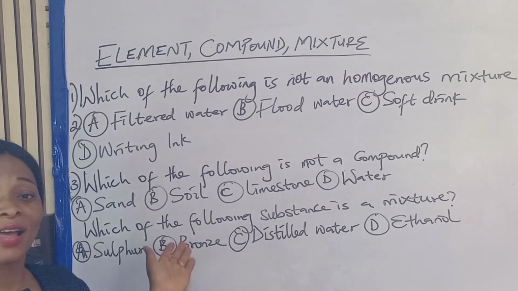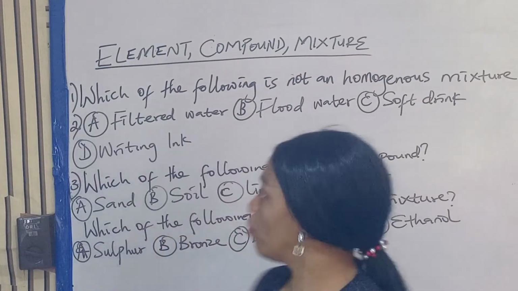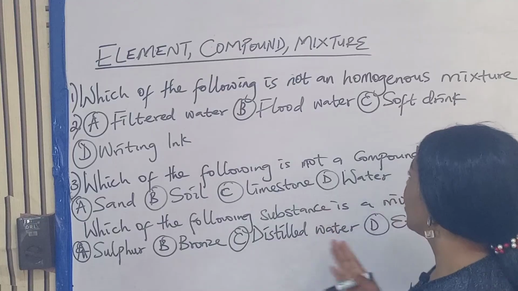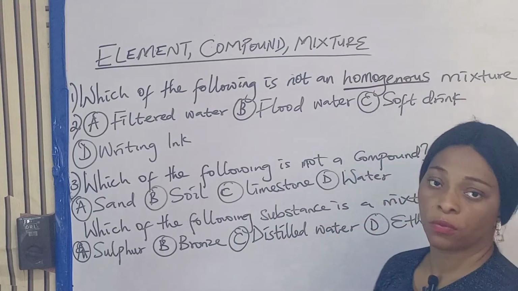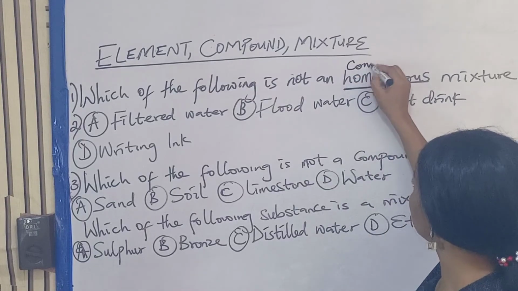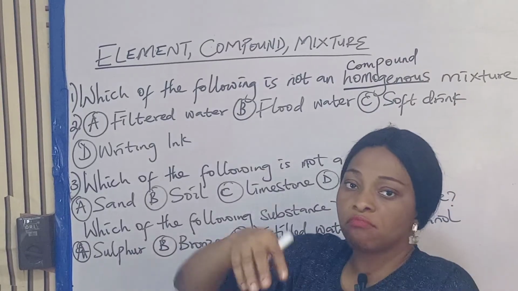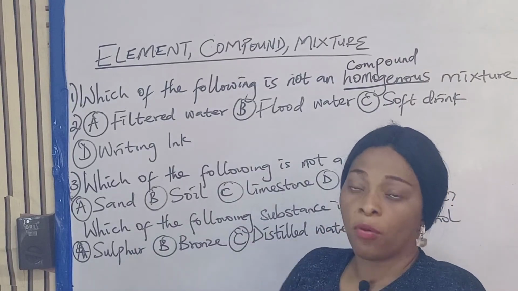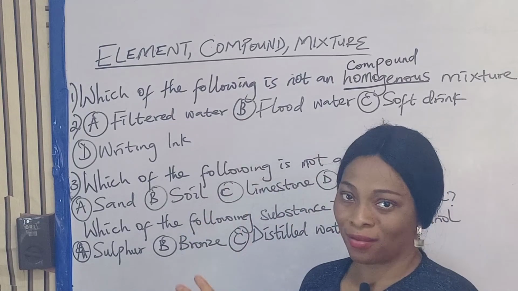Okay, so let's look at some of these past questions over the years. Number one, which of the following is not a homogeneous mixture? What is homogeneous mixture? When we say homogeneous, it means that everything is mixed well, mixed together. But when we say heterogeneous, it means there are diverse things there.